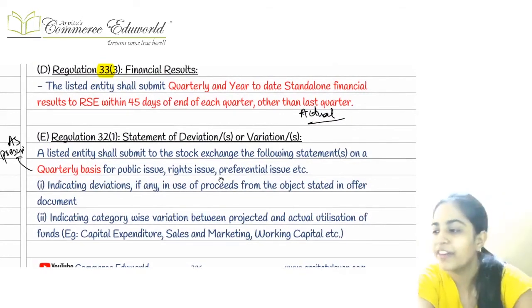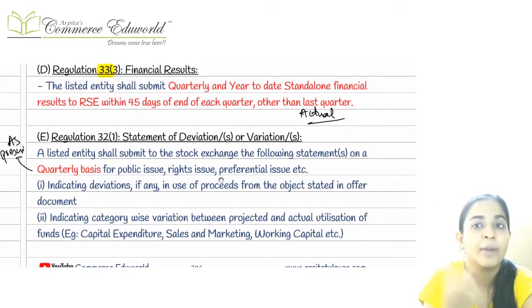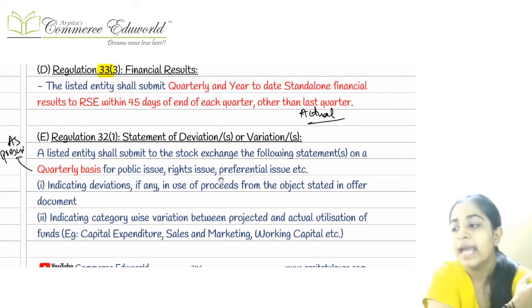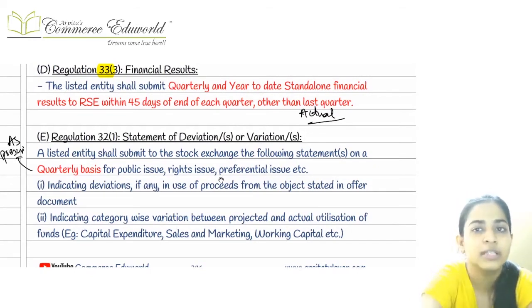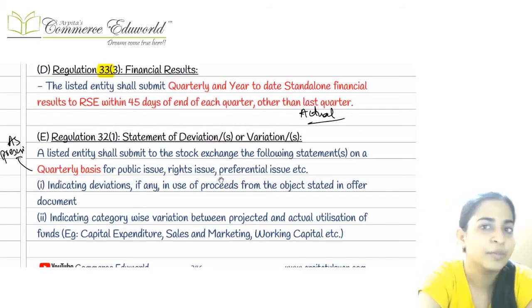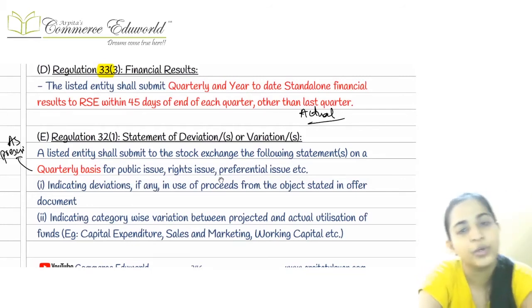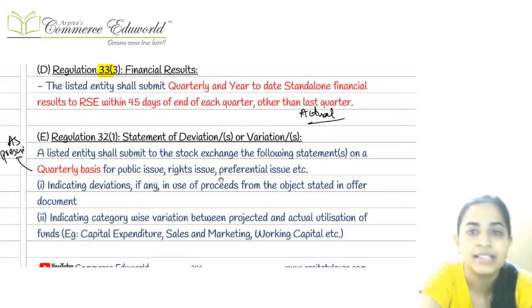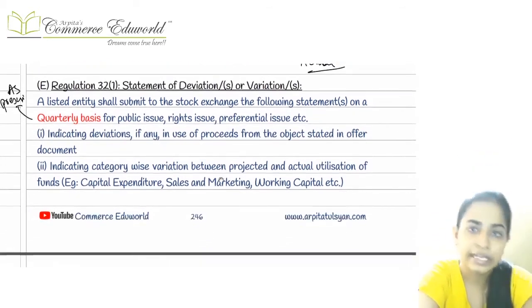Next thing was about the financial results. Financial results, we had combined this point with some other point also. In case of financial results, for the first 3 quarters, we are going to submit it within 45 days from the quarter end, and for the last quarter, we are going to give it along with the yearly results, that is within 60 days from the year end.